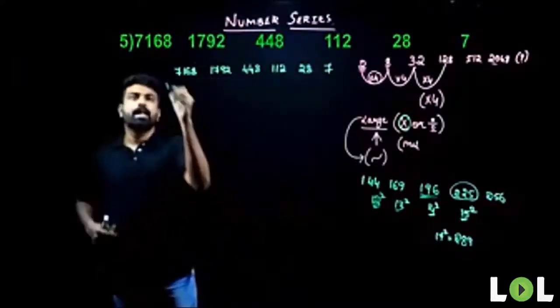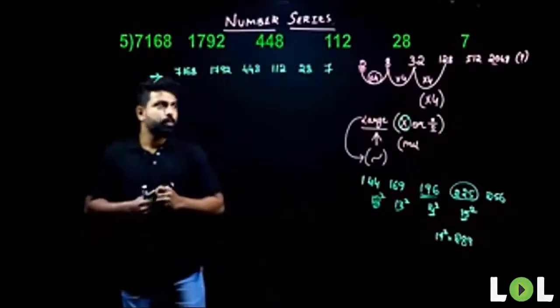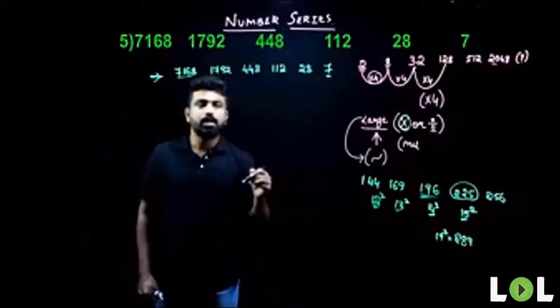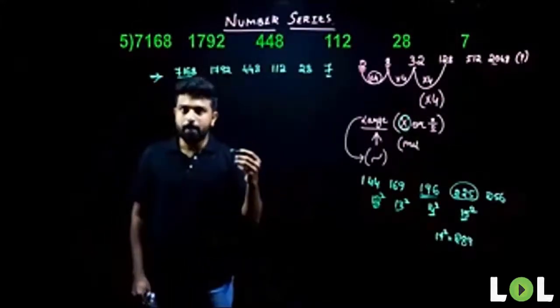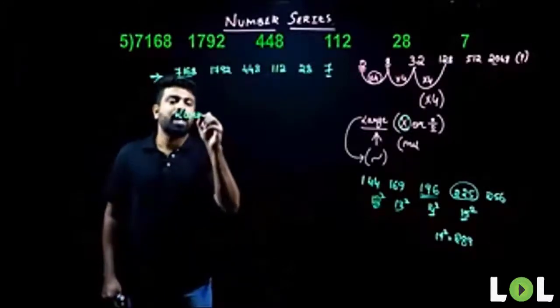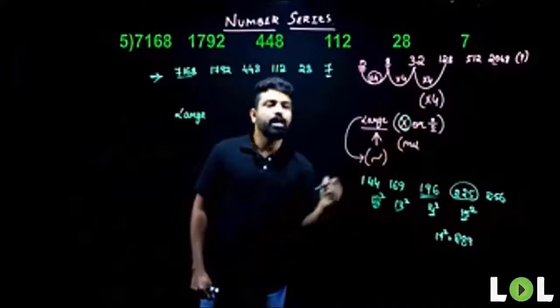So this is our next question here. So what do we do here? Look, when we compare the first term and the last term here, the difference is very big. So which means whenever the difference is large, I already told you, it's either multiplication or division.